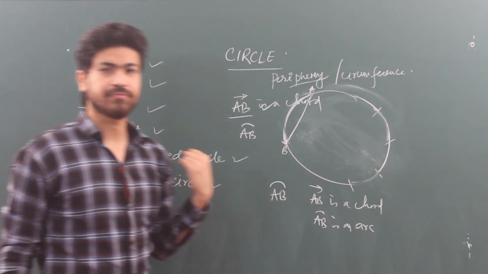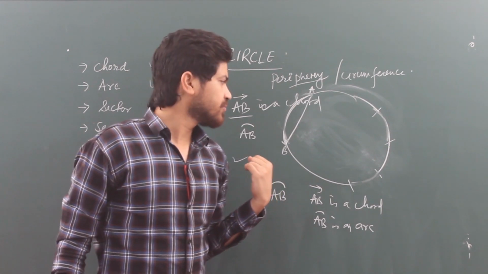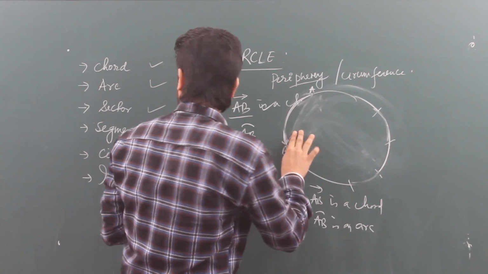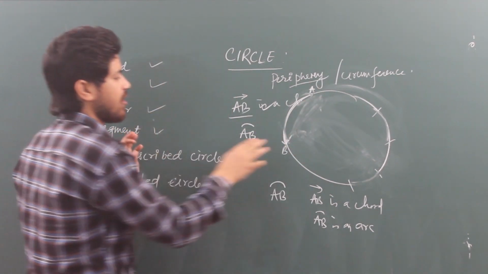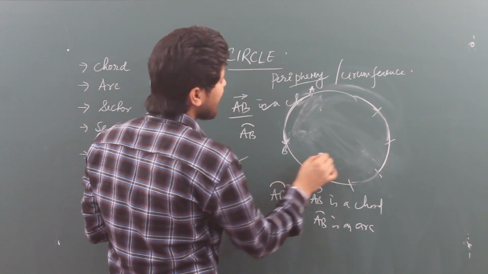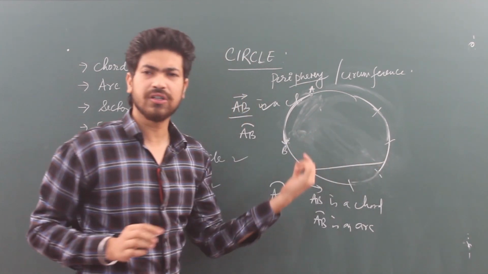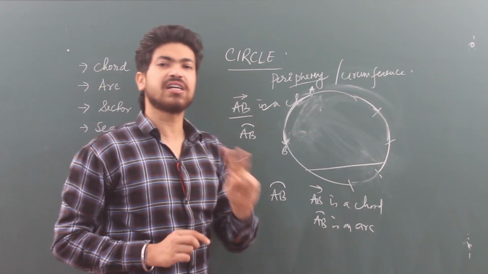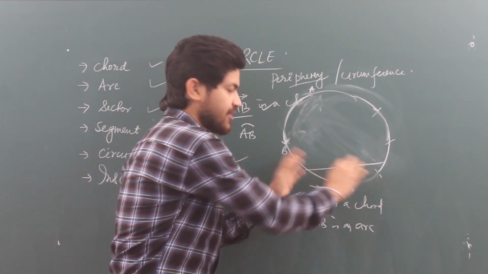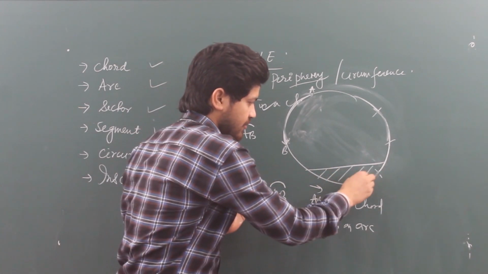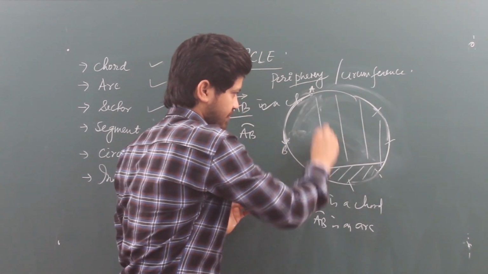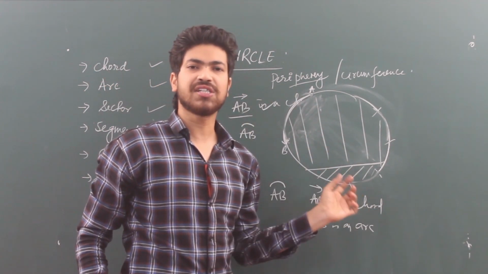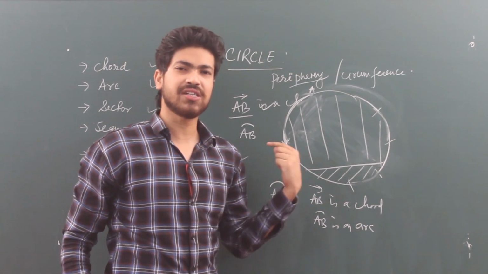Sector means, see, first I will explain you segment, then I will explain you sector. Segment means a chord. This is a chord. It is a line segment joining any 2 points on the boundary of the circle. So a chord divides the circle into 2 parts. This is the upper part and this is the lower part. This is one part and this is the bigger part. So these are the segments. That means a chord divides the circle into 2 parts.